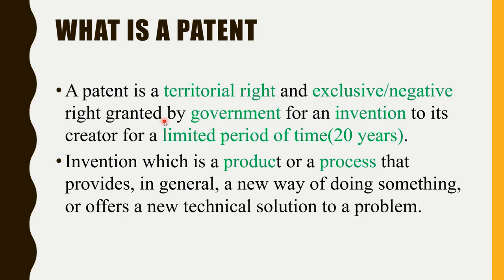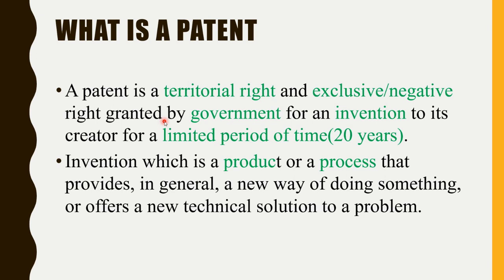So this is the definition of patent as per the IP law, that is the Patent Act 1970 in India, right? So what is a patent? A patent is a territorial right. As I said, it is limited to only the territory of our country, and it is an exclusive or negative right, right? Why is it called exclusive? As I said, it is given only to the owner or only to the creator.